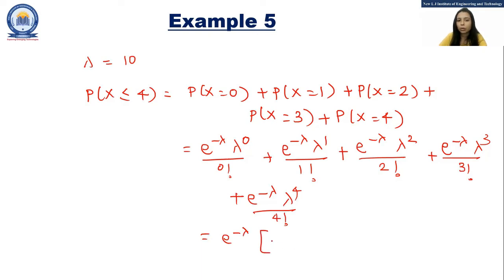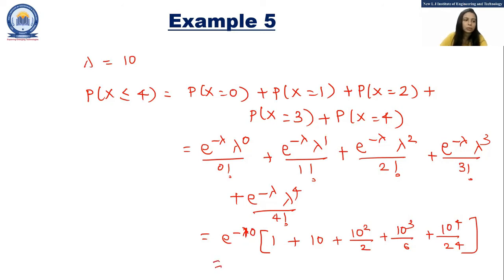Lambda raised to 0 upon 0 factorial is 1. Lambda raised to 1, that is 10, plus 10 square divided by 2, plus 10 cube divided by 6, plus 10 raised to 4 divided by 24. The value of lambda is equal to 10, so let's replace lambda with 10 as well.